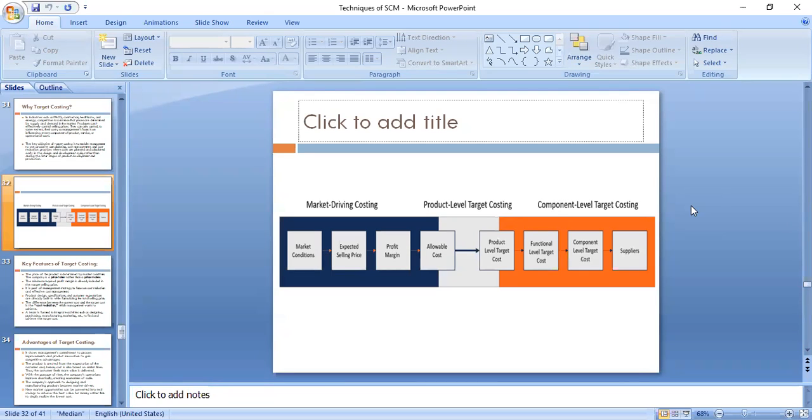And then suppliers will come with solutions. Earlier he used to supply me a part of say 50 rupees, because my price was 1,000 rupees and at that time my cost was 9,000 rupees.